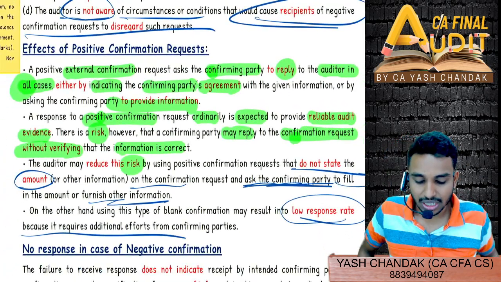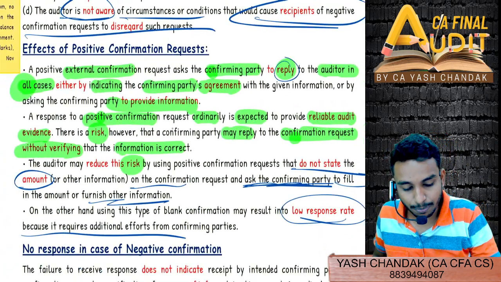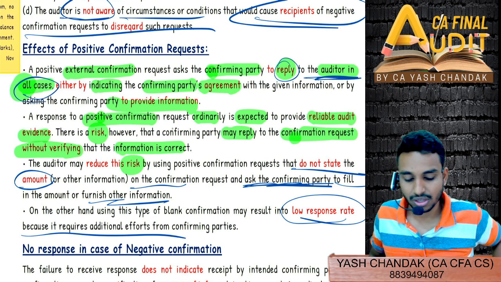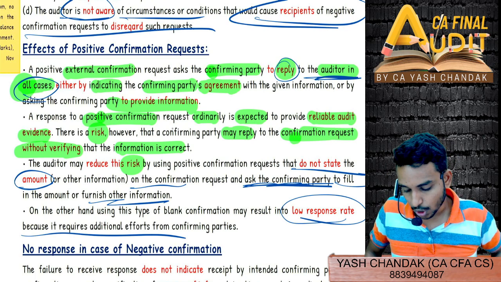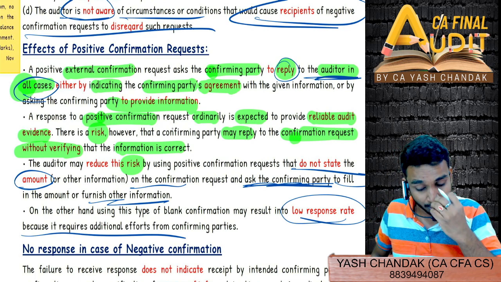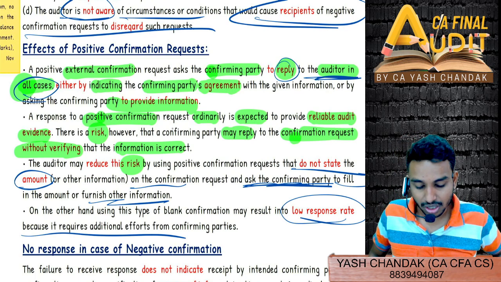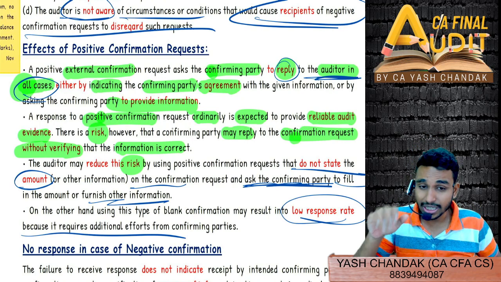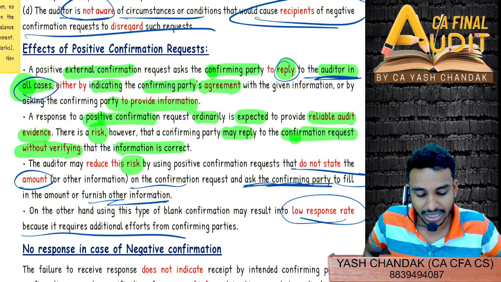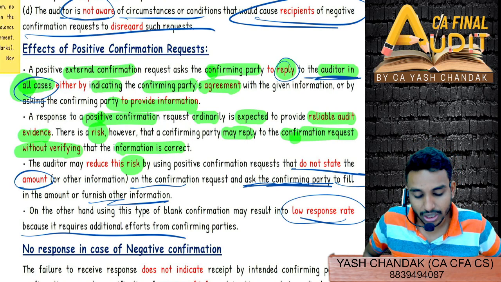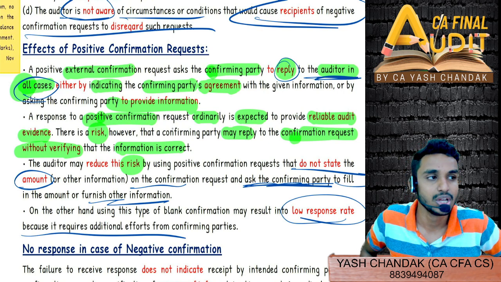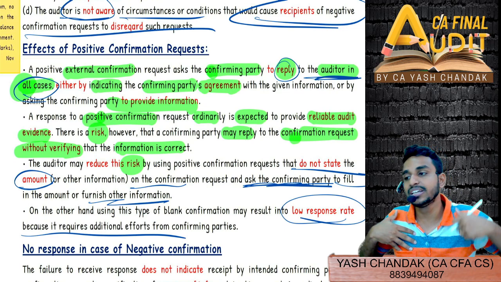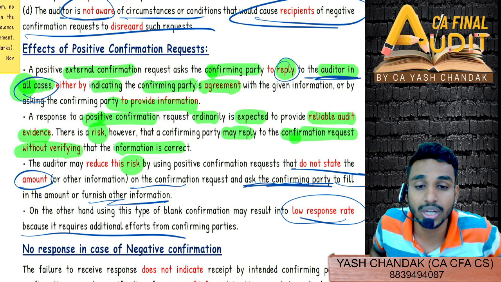A positive external confirmation request asks the confirming party to reply to the auditor in all cases, whether you are agreeing or not agreeing, it doesn't matter. You have to reply to provide the requested information. However, a response generally is expected, but there could be a risk that the confirming party may not reply, or may reply with no verification in the books of account. So for that, I followed up with Nikita and told her to fill in the amount.